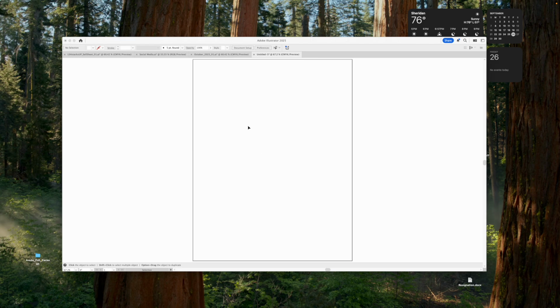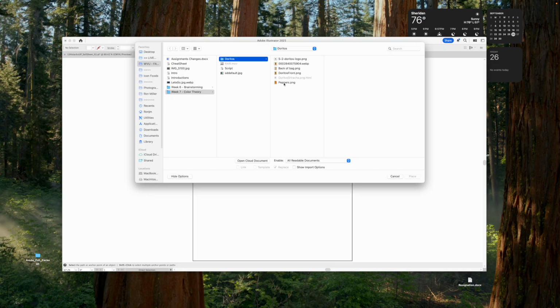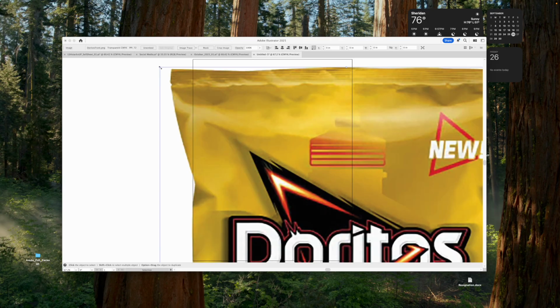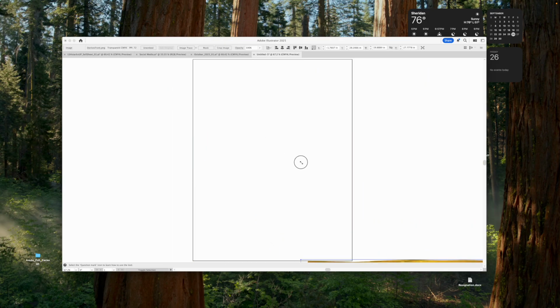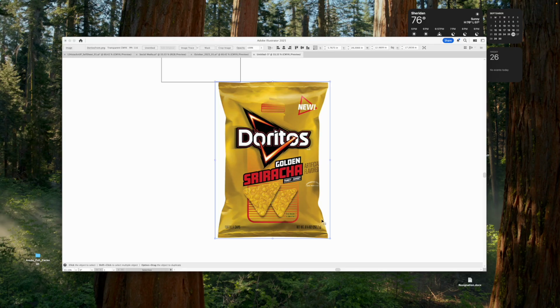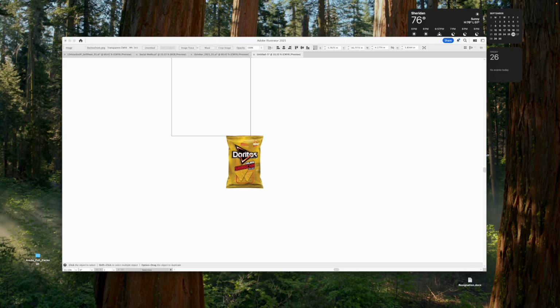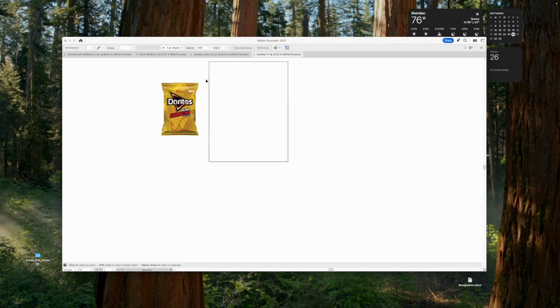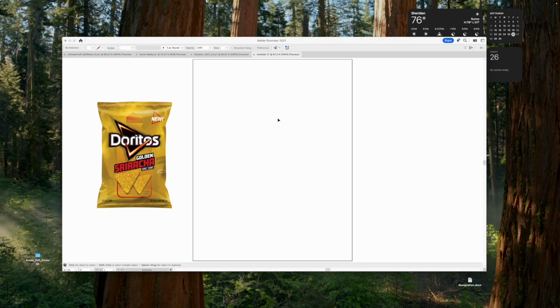So the product I have selected is Doritos Sriracha. And of course, it comes in real big. But this is my product, my grocery store product for my poster. So I'm going to set that aside. So I need a concept. And I think from the first idea I had was I would try to do a sea of yellow peppers to put as the background for my poster.